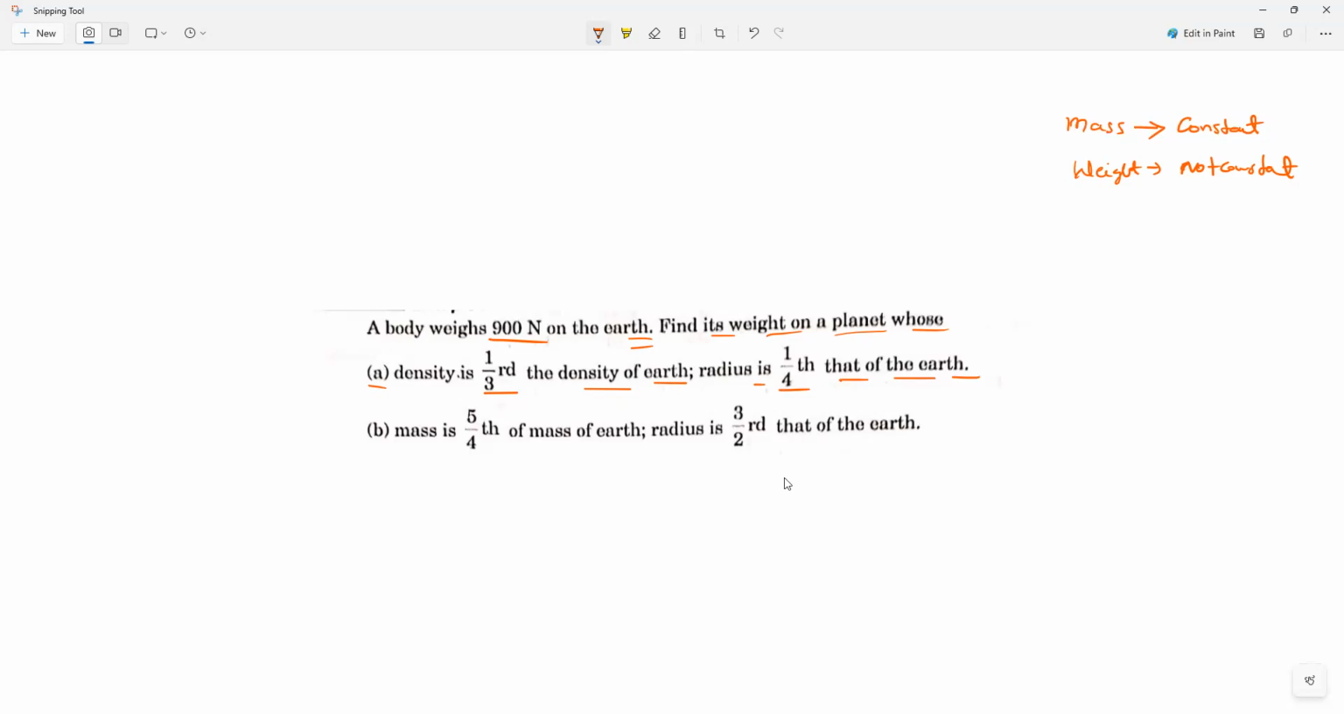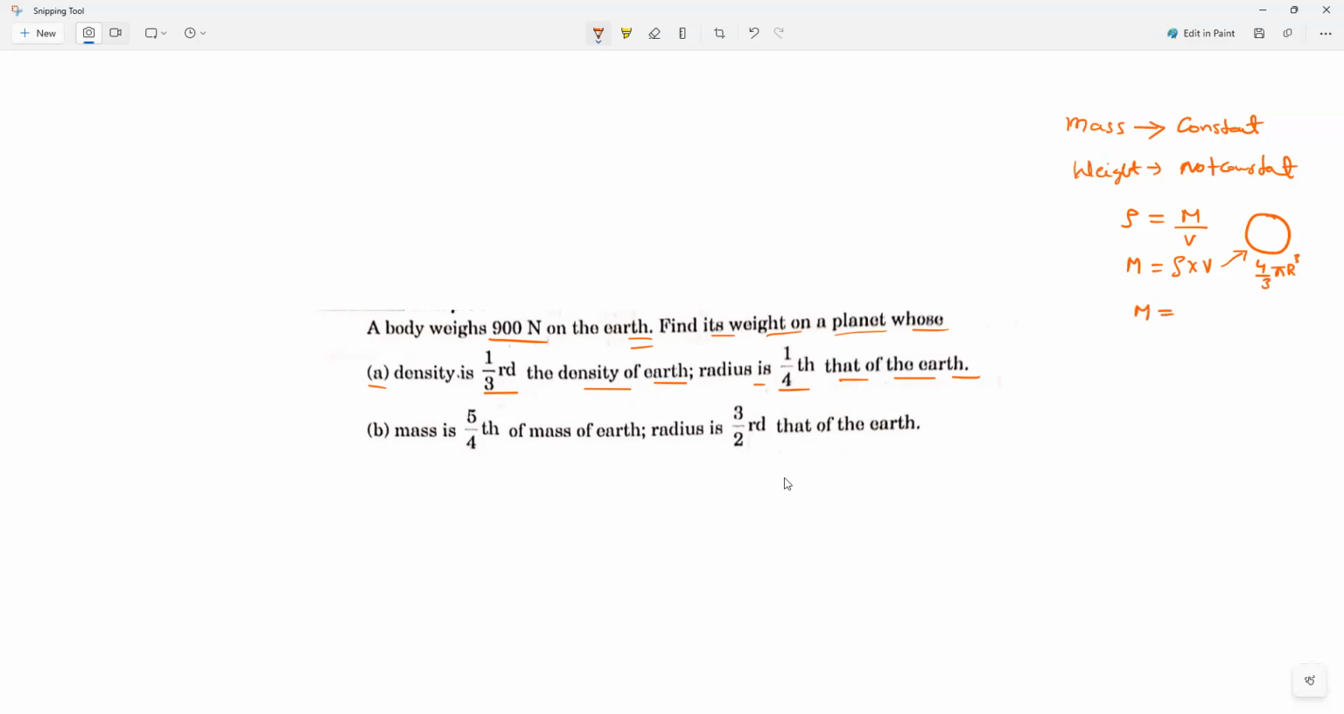Yesterday we studied the density and mass formula. Can you tell me, density is equal to what? Density is equal to mass by volume, and mass is equal to density into volume. We will consider every planet to be spherical in shape. What is the volume of the sphere, everybody? Volume of the sphere is 4/3 pi r cube.